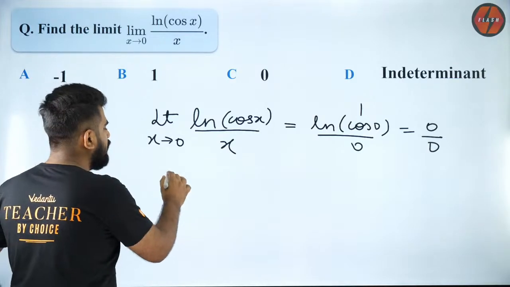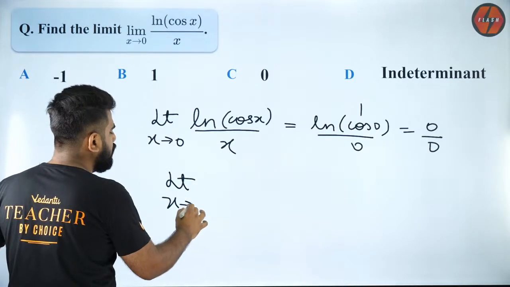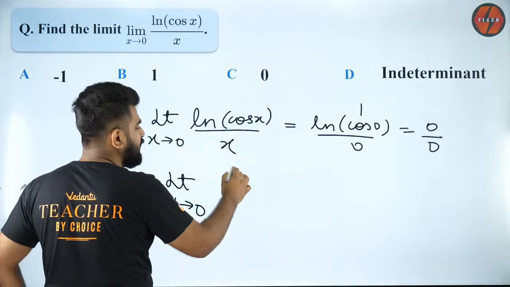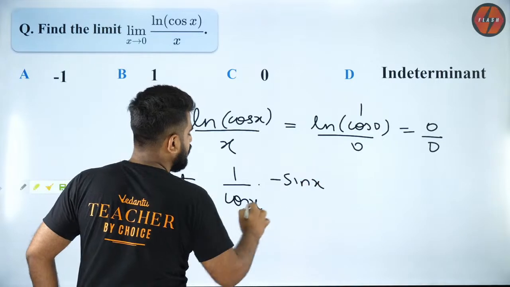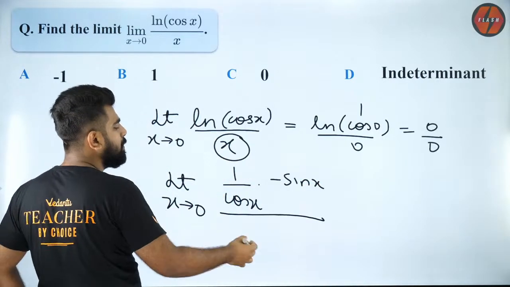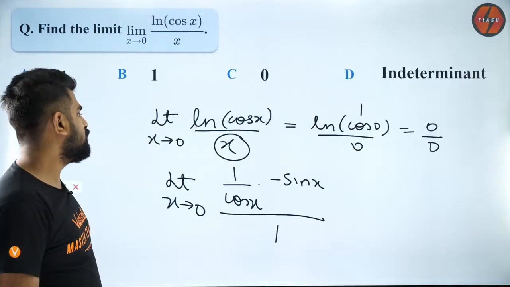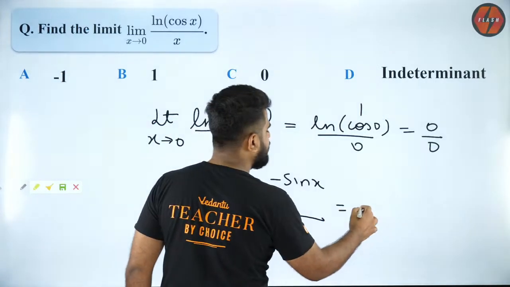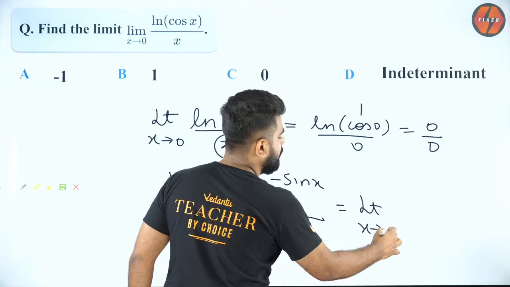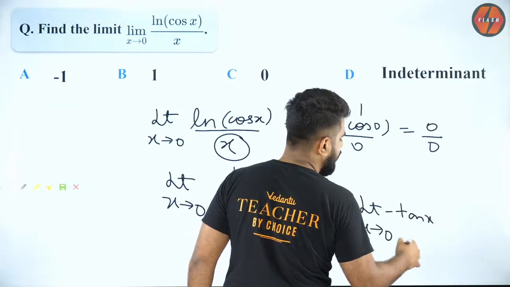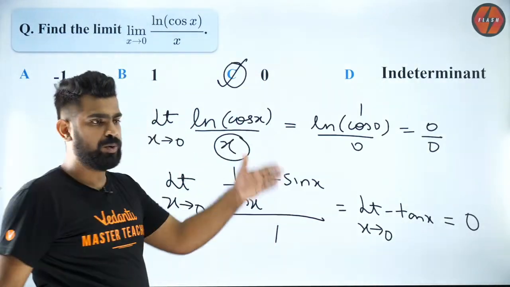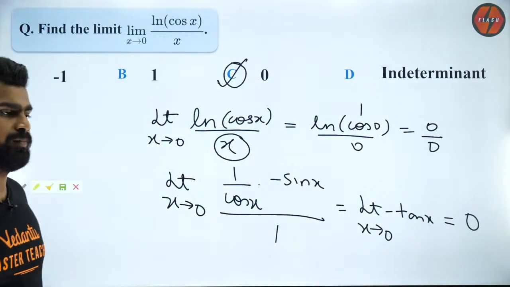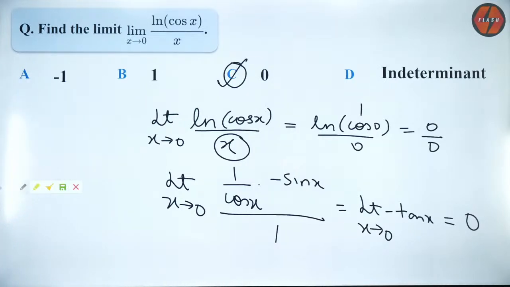So what can I do? I can use L'Hospital. L'Hospital says differentiate your numerator. What is derivative of ln cos x? It is 1 by cos x into minus sin x, divided by differentiation of denominator, which is 1. So now apply the same limit. It is nothing but limit x tending to 0 of minus tan x. So if I put x as 0, I will get 0 as the answer. So that is why option C is correct, and you guys are all right. Very good. Isn't that amazing?